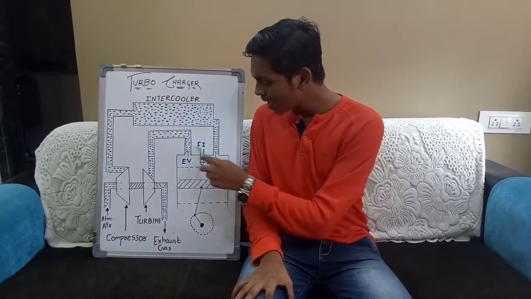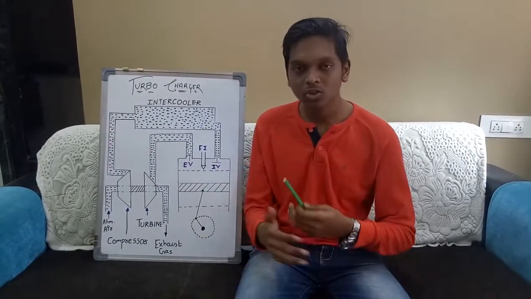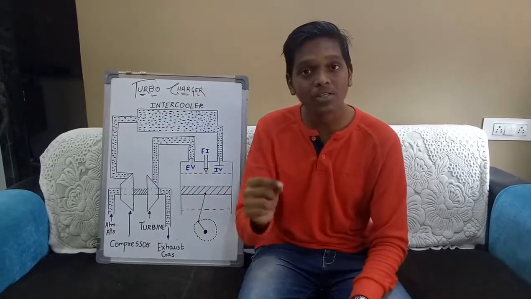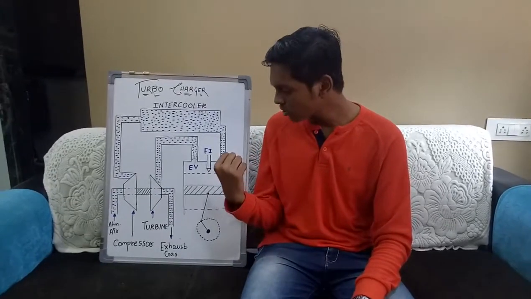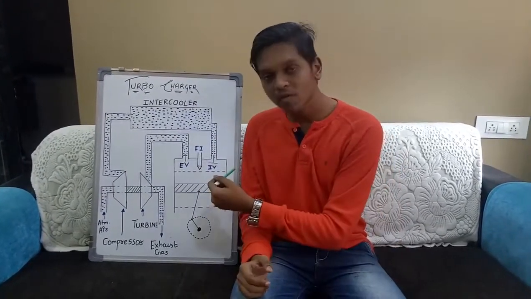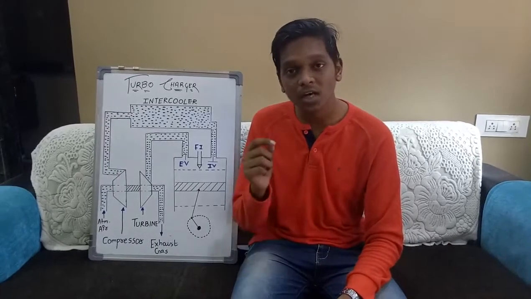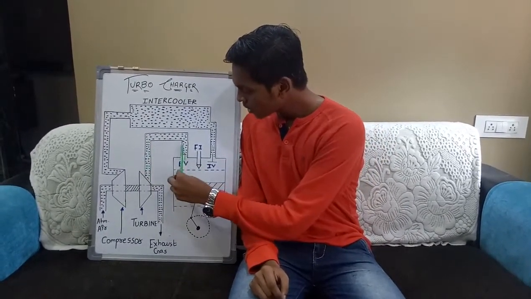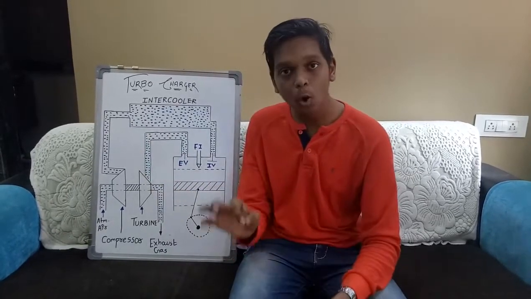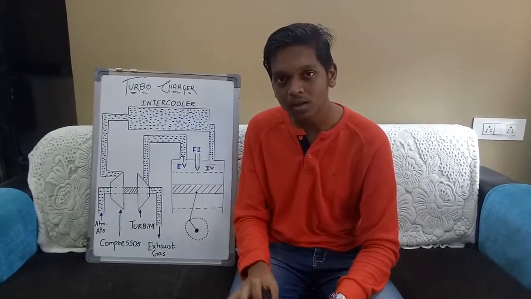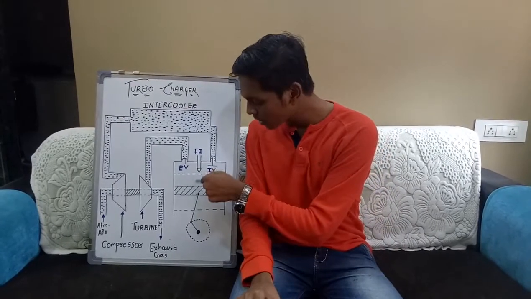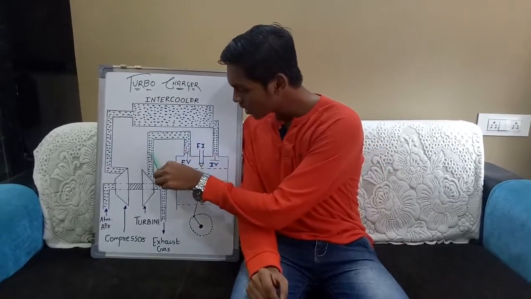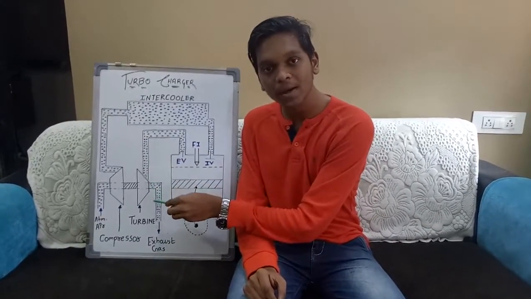After generating the power, the exhaust gas is produced. The exhaust gas produced after the power stroke contains 30% of heat, which is going through over here. The exhaust gas goes through here and strikes the blades of the turbine wheel. The exhaust gases produced over here contain 30% of heat, which will move from here to here and strike the blades of the turbine wheels.